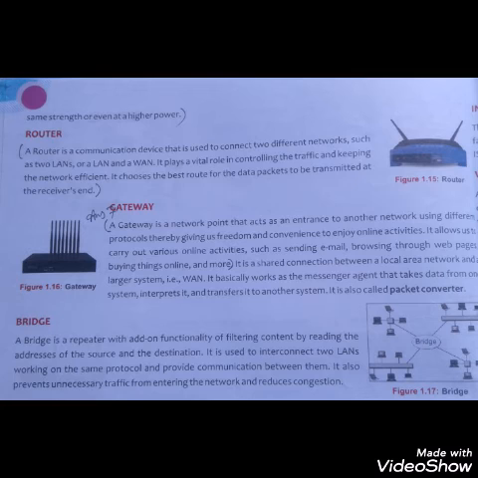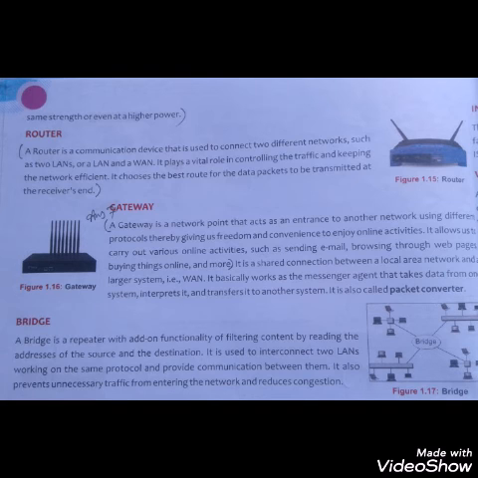Next, gateway. A gateway connects two different types of network to share information, and it acts as an entrance to another network using a different protocol, thereby giving us freedom and convenience to enjoy online activities.